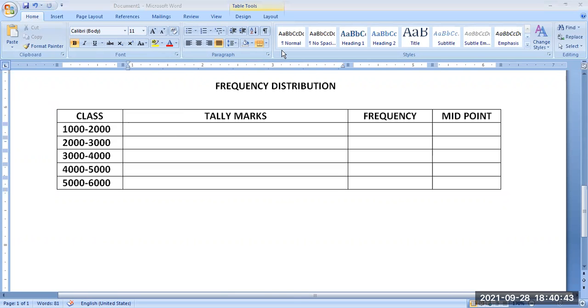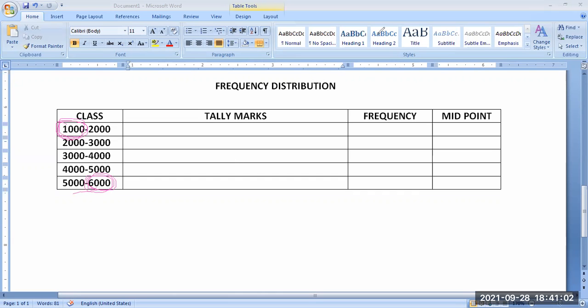Minimum value is above 1000, so that is why the starting class's lower limit we have taken as 1000. The maximum value is above 5000, so up to 6000 we have taken. Like this, you have to arrange your classes.